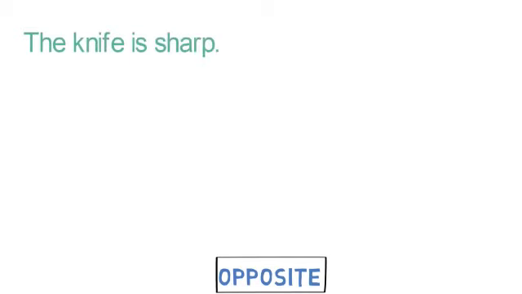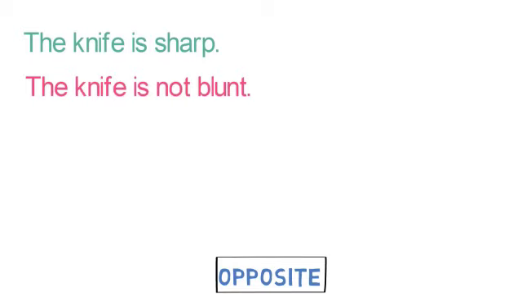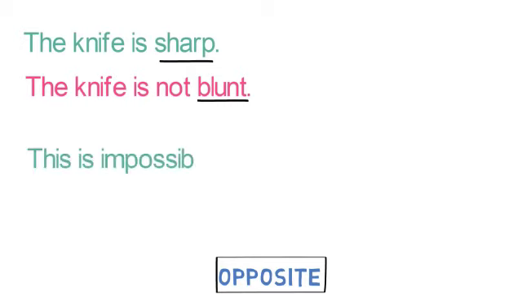While changing, we have to use the opposite of sharp, so it would be: the knife is not blunt. We have used the word not, and the opposite of sharp is blunt. This is how you need to change the word, and you have changed from affirmative to negative.